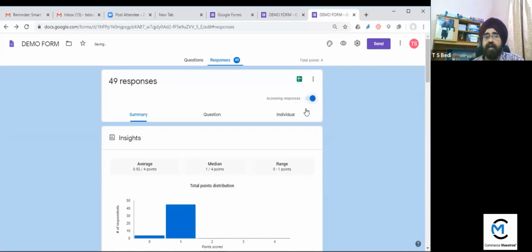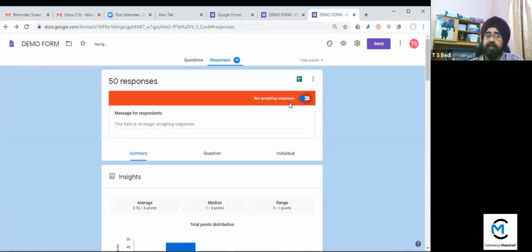You can share the link at any time, but whenever you are sharing the link, you have to set accepting responses to not accepting responses. You have to tick this button to not accepting responses, because whenever you share the link, the student can start the paper straight away. But you want the student to attempt the questions on a particular date. So you will untick this box, not accepting responses. The student will not be able to open the form. The student can open the form only when you click here.